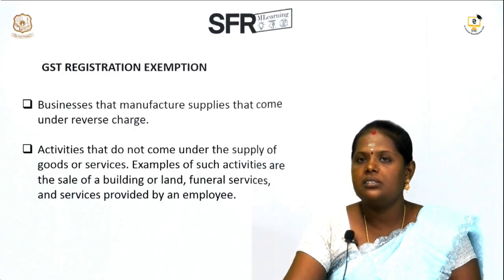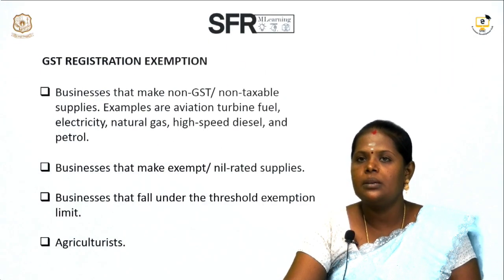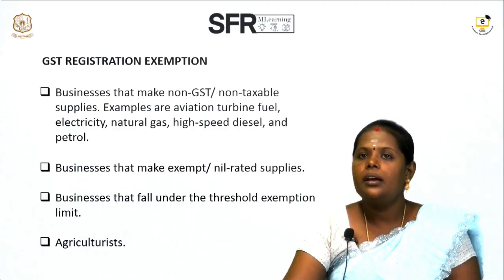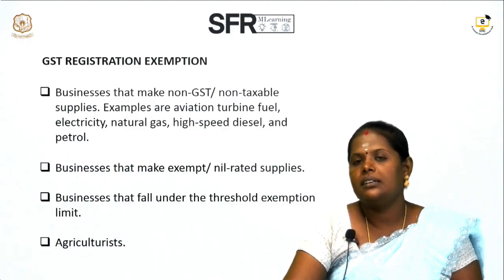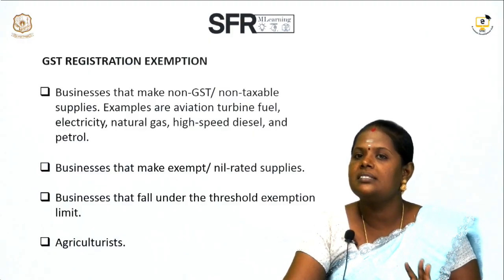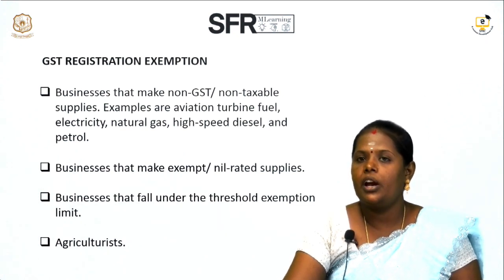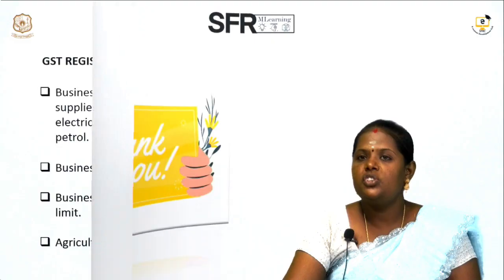The other category of exemption is persons selling goods like turbine fuel, electricity, natural gas and high speed diesel, because these petroleum products are till now exempted under GST. If their sale is below the 40 lakhs threshold limit, they can be exempted from GST registration. Agriculturists can also be exempted.